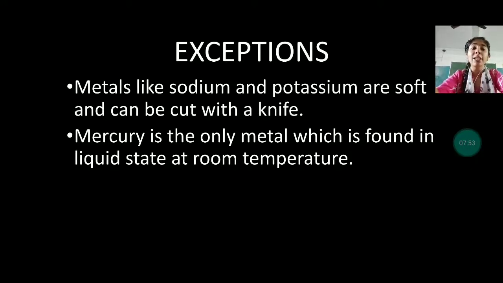Mercury is the only metal found in liquid state at room temperature. All other metals are in the solid state except mercury. We all know that mercury is present in the thermometer, because it remains liquid at room temperature. So these are the two exceptions of the metals.